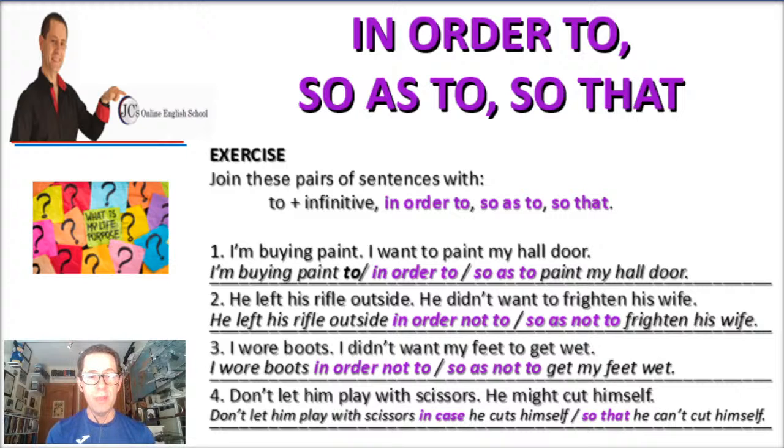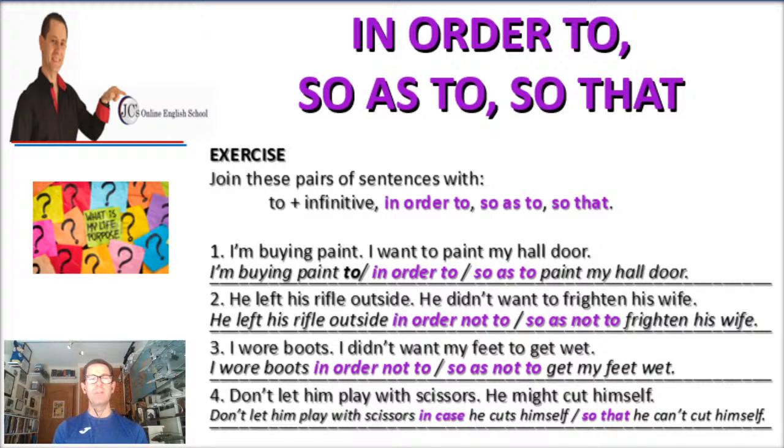Okay, so that plus the subject, in this case he, and the verb, in this case can't. All right, remember, so that needs a subject. Here we have he plus a verb. Here we have can't. Okay, so let me read them again. Number 1, I'm buying paint to paint my whole door, or in order to paint my whole door, or so as to paint my whole door.